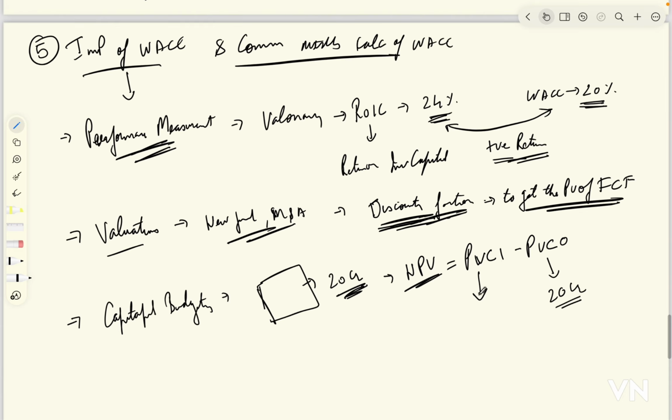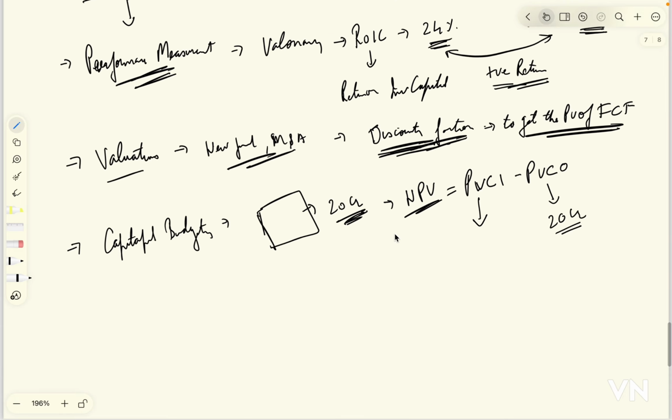This calculation happens where we bring all the cash inflows, whatever returns will be generated by this machine, back to the present value. This will be the present value.